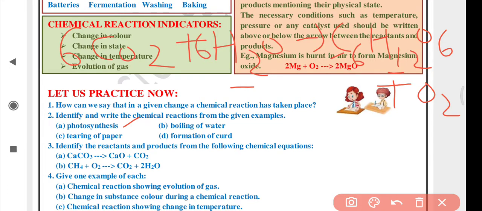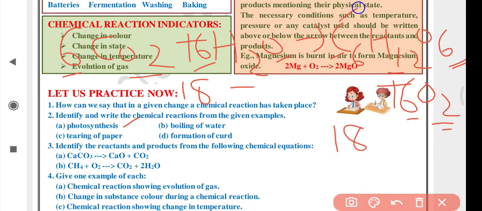So now oxygen is to be balanced. How many oxygens are on the LHS? 6 times 2 is 12, and 6 more, so a total of 18 oxygen atoms on the LHS. On the right side, 6 atoms in glucose and only 2 atoms in oxygen, so you can take 6 molecules of oxygen here. Now 6 times 2 is 12, so the total is 18. The reaction is now balanced.